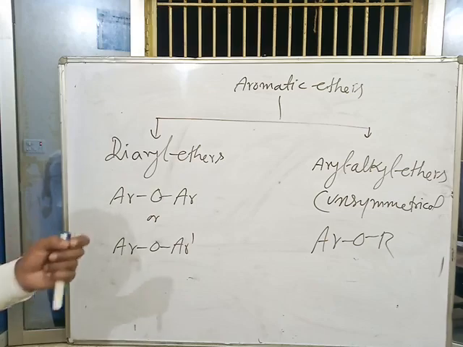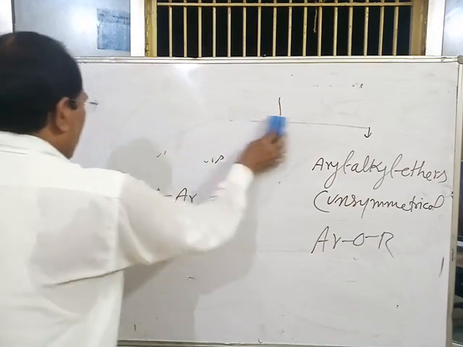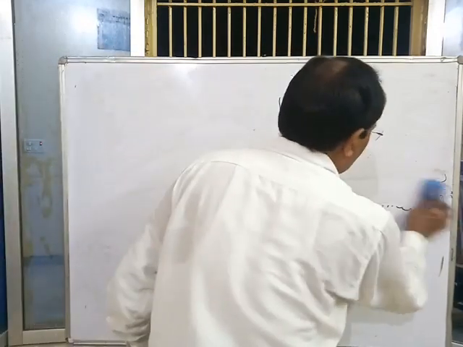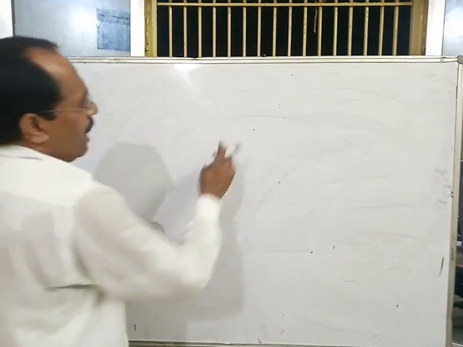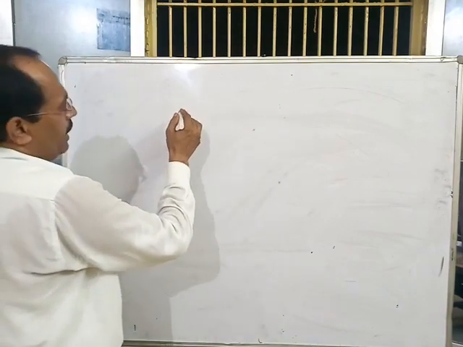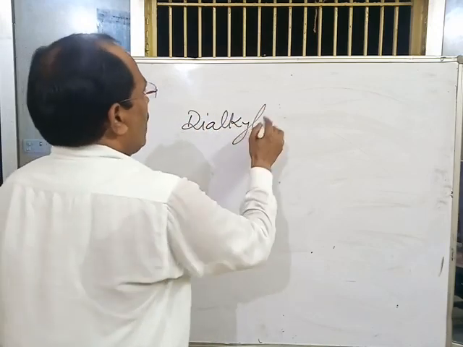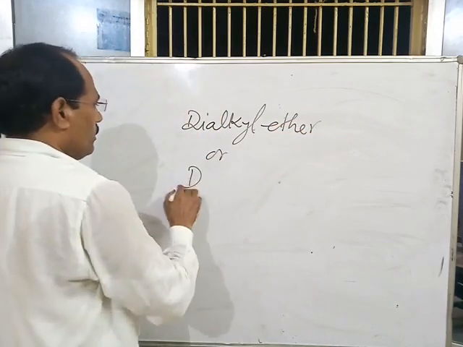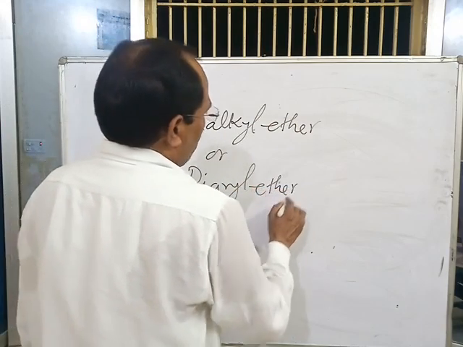And the last point of this introduction is the nomenclature of ethers. Ethers are also named by two systems: the common system and the IUPAC system. In the common system, ethers are named as dialkyl ether or diaryl ether.